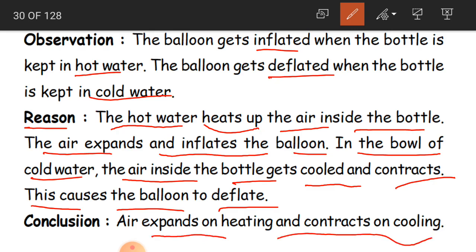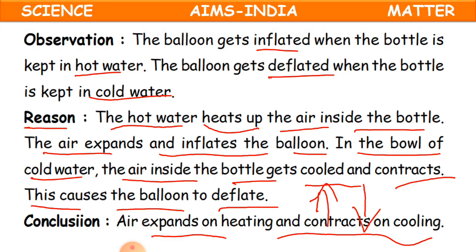Okay, in easy words I can say warm air is going to rise, cool air is going to sink. Rising is going up, sinking is coming down. So warm air, that is hot air, is going to rise up. Cool air is going to come down. So when you heat, the air is going to go up. When you cool, the air is going to come down. Clear, children? Yes, now hope you have understood this.